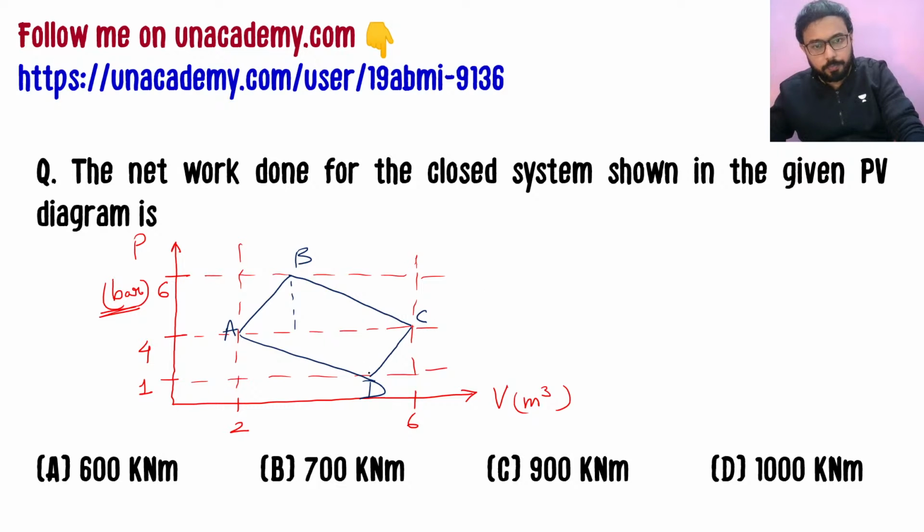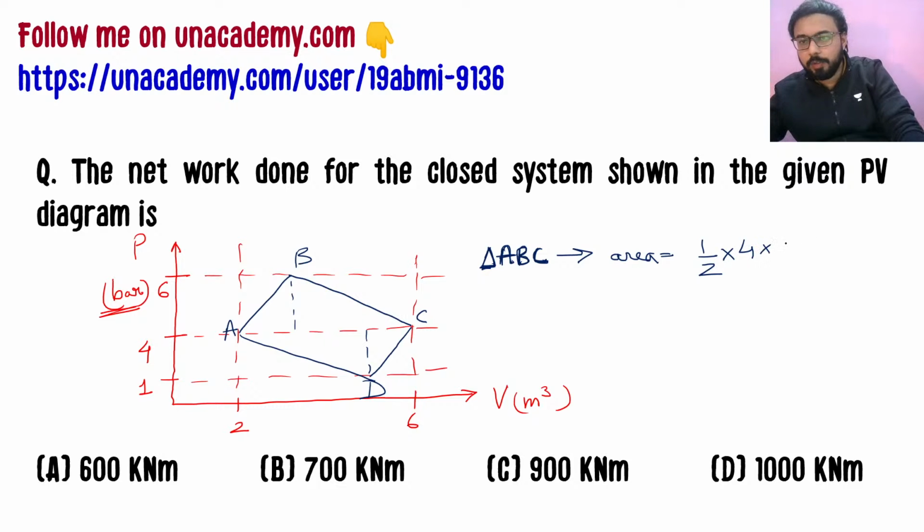So triangle ABC will have area equal to half into base, which is 4, into height, which is 2. So it will be 4.